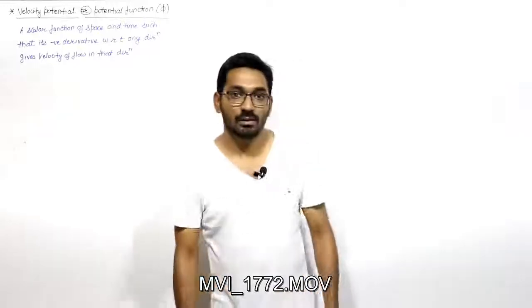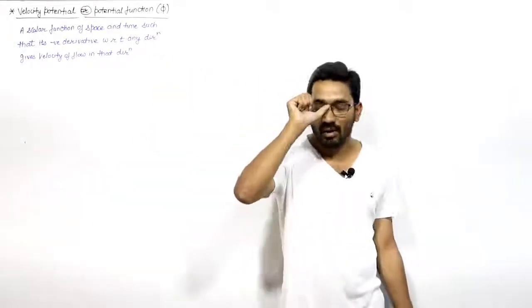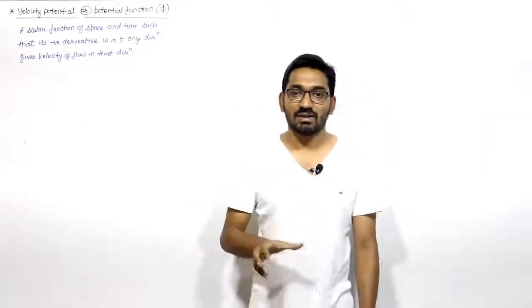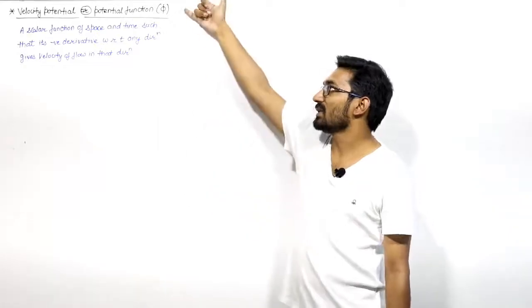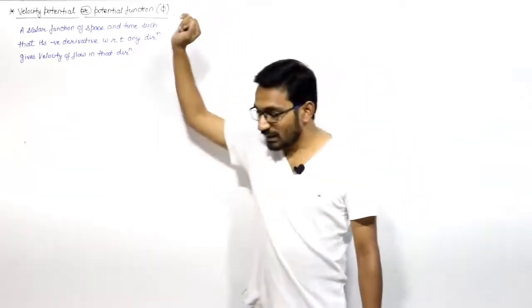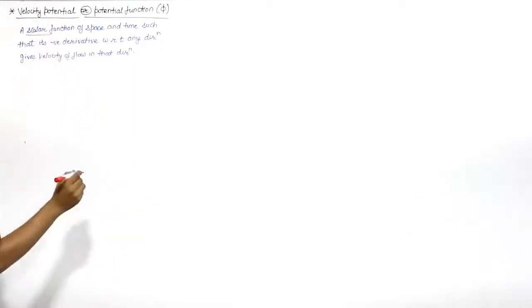Now let us discuss the velocity potential, or you can say the potential function, the velocity potential function phi. If we go for the definition of this potential function represented by the letter phi, it is a scalar function of space and time.